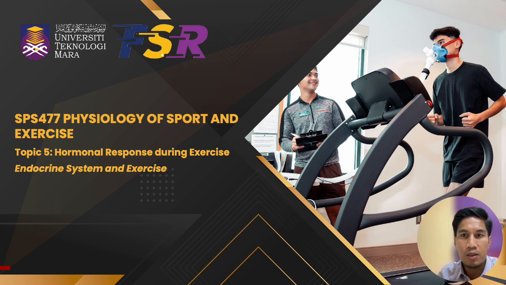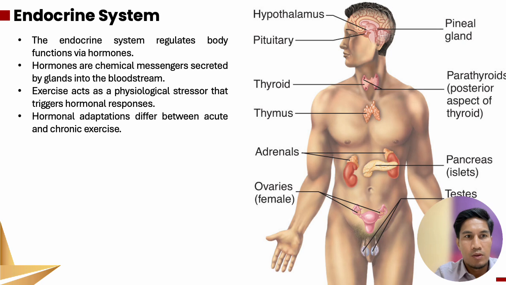So we go into topic 5, hormonal response during exercise, endocrine system and exercise. In this chapter we can see the parts of our body that are involved in the endocrine system. So what is the endocrine system? The endocrine system regulates body function via hormones.